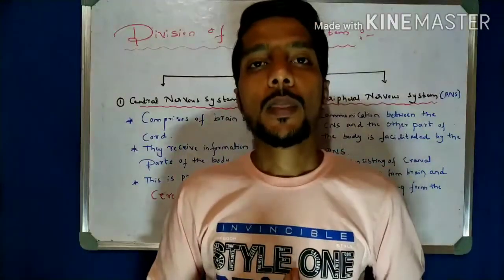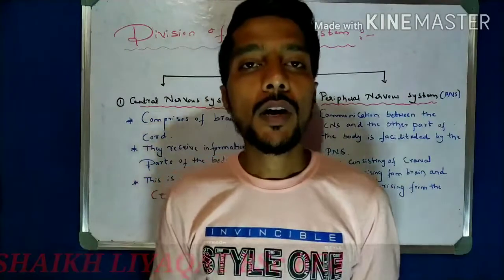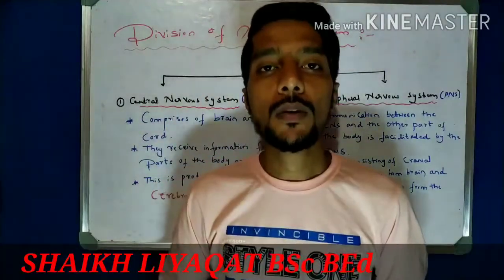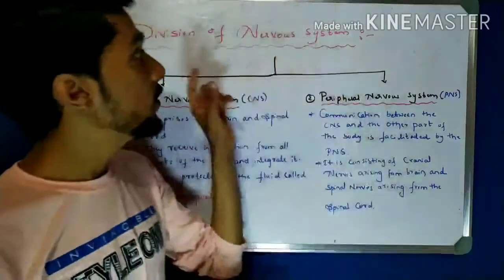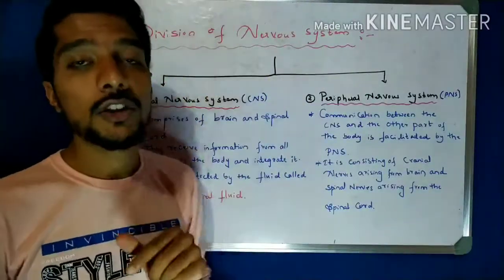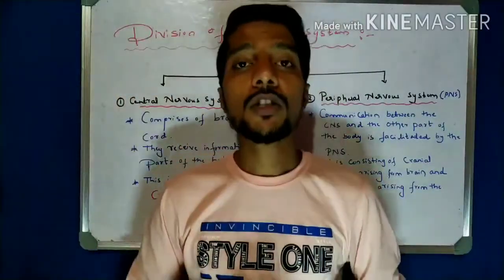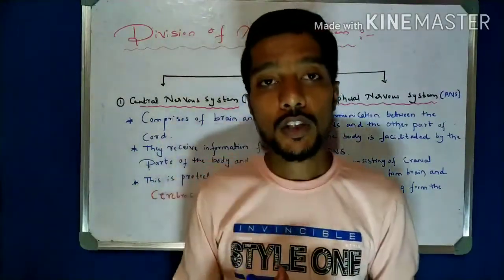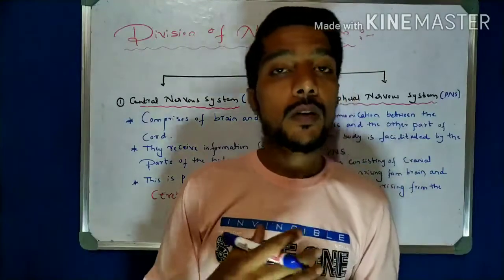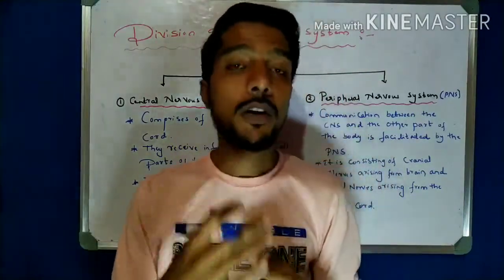Hi students, now in this video we will learn a very important concept of the chapter control and coordination, that is division of nervous system. In the previous video we learned about the structure of the nervous system and also the function of the nervous system involved in control and coordination.